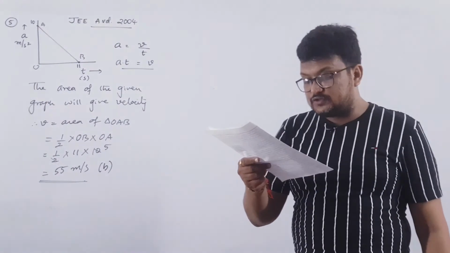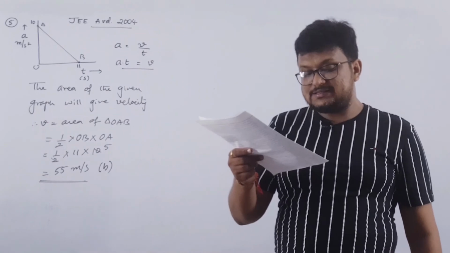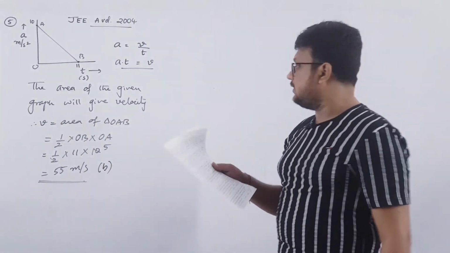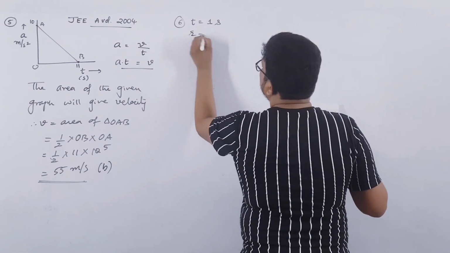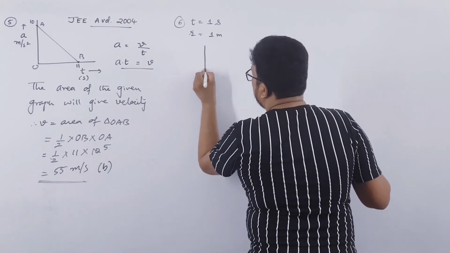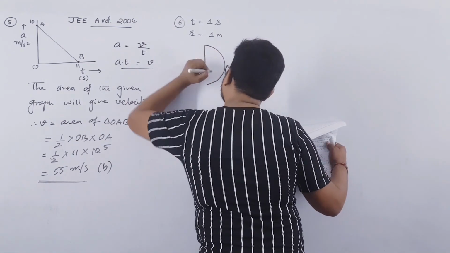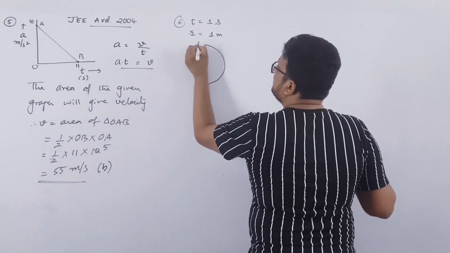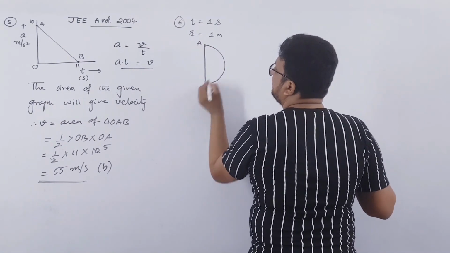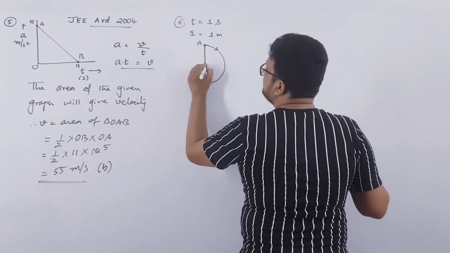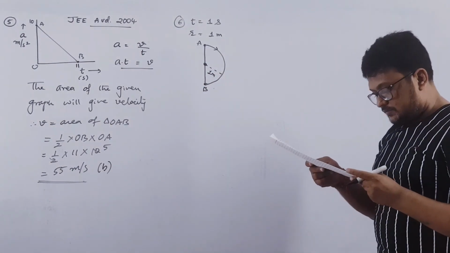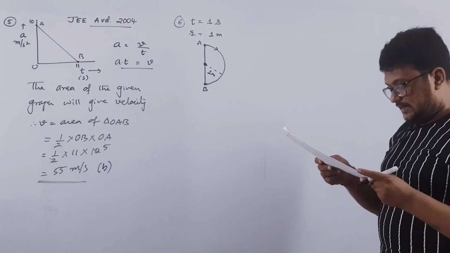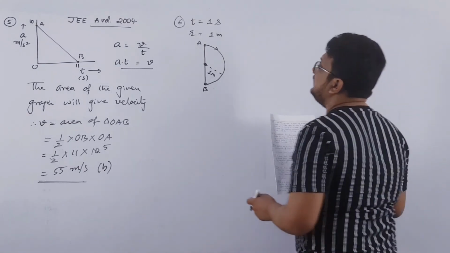Clear? Sixth one. In 1 second a particle goes from point A to point B moving in a semicircle of radius 1 meter as shown in the figure. So here time is given as 1 second and radius is given as 1 meter. The particle is moving from point A to point B following this path, and the radius of this path is given as 1 meter. This is the figure which is given. The magnitude of average velocity is, JEE Advanced 1999.